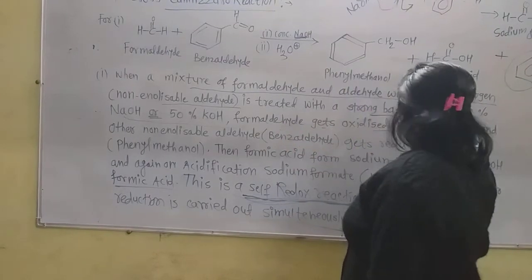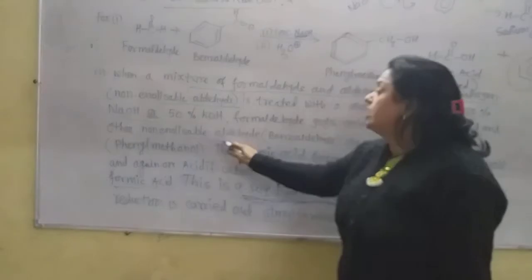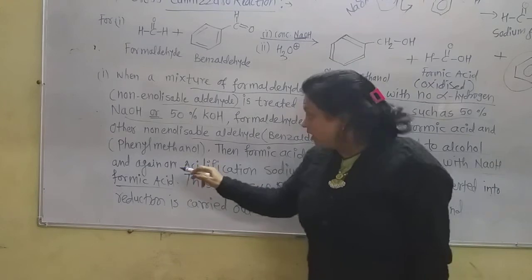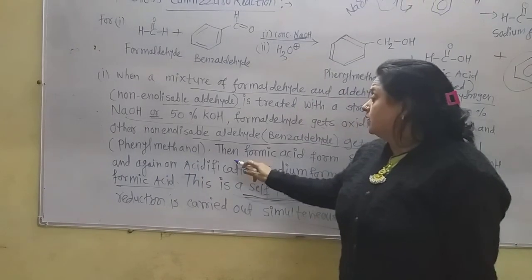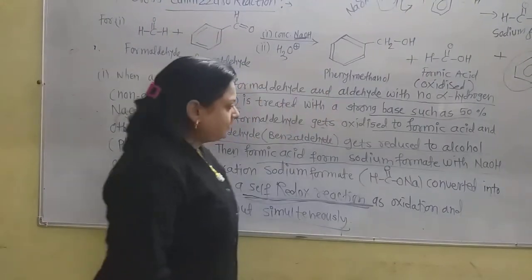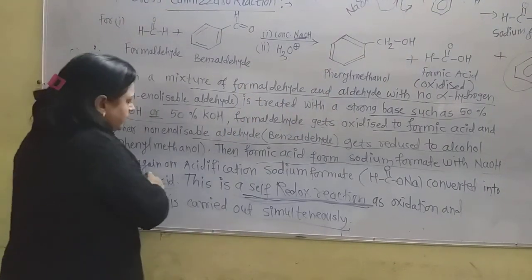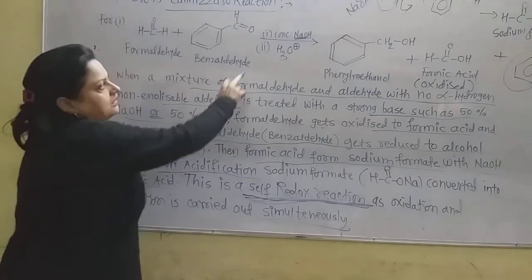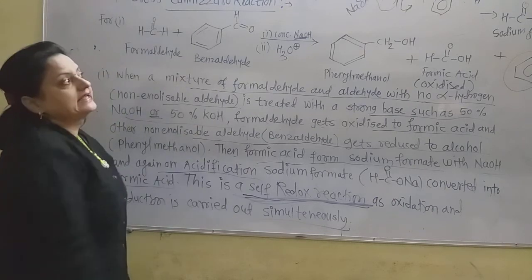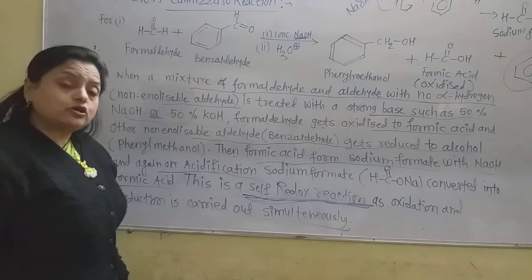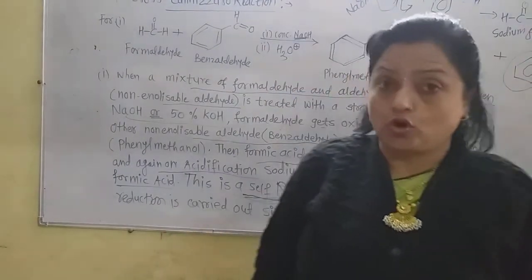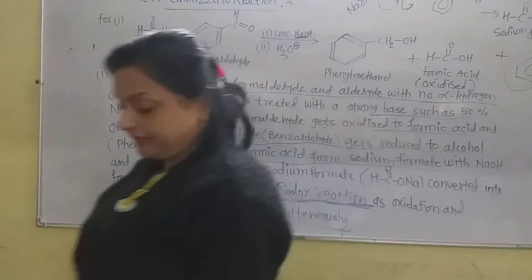Formaldehyde gets oxidized to formic acid, and the other non-enolizable aldehyde, that is benzaldehyde, gets reduced to the alcohol. Here is the phenyl methanol. Then this formic acid forms sodium formate first with the NaOH, which on acidification, that is acid hydrolysis, is converted into formic acid. This is the self-redox reaction because oxidation and reduction are carried out simultaneously. Now this is the cross Cannizzaro reaction, that is a very important reaction.